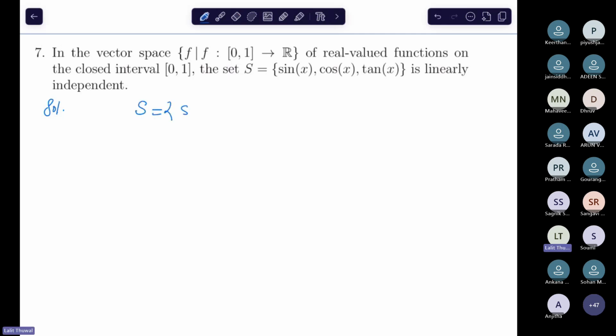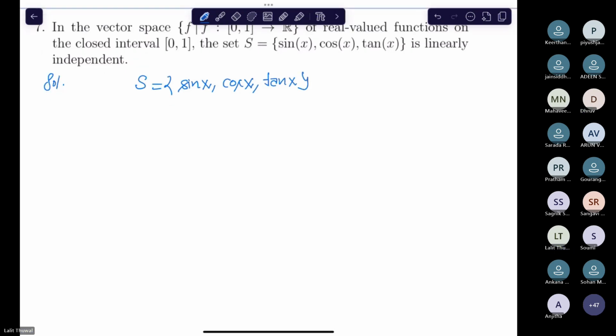So you have been given sin x, cos x, tan x, and you are asked whether these functions are linearly independent. This is very straightforward. Let's assume a linear combination which is equal to 0. That is the standard procedure, right? How do we check that a finite set is linearly independent?